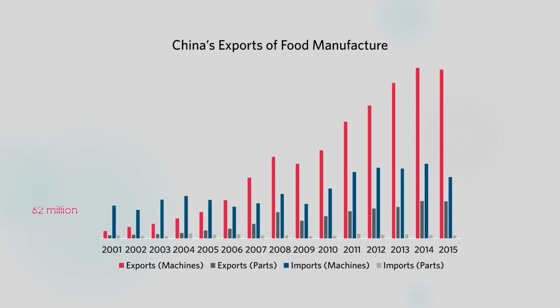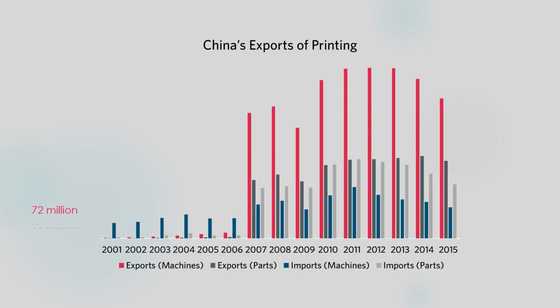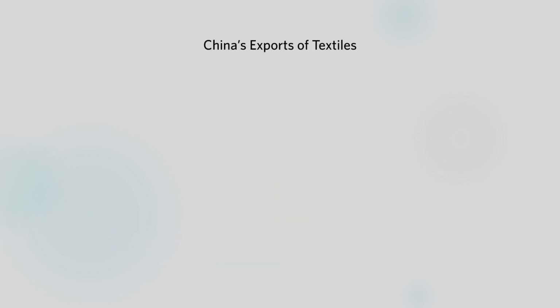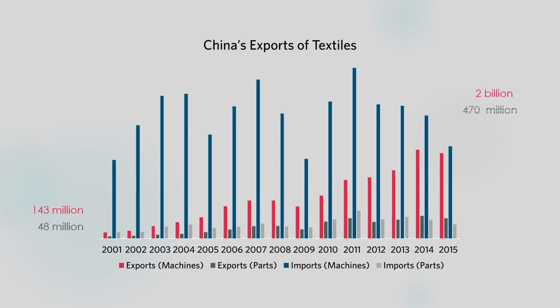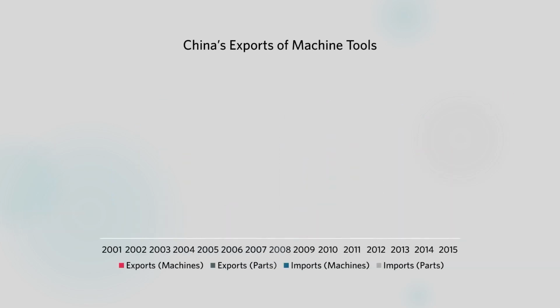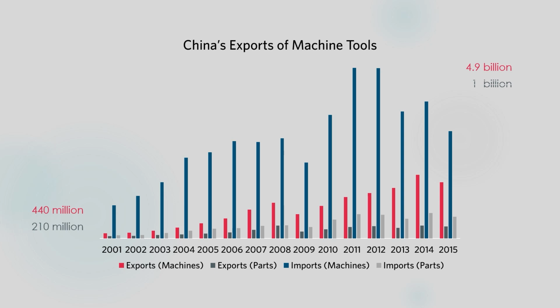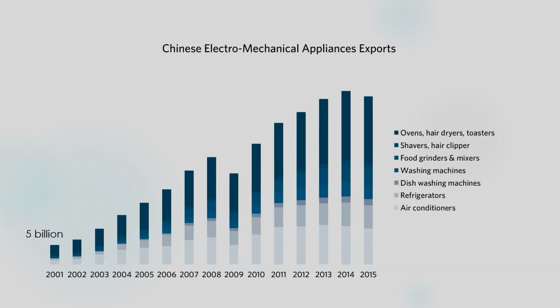Exports of food manufacturing machinery. Exports of printing machinery. Exports of textiles machinery. Exports of machine tools. Exports of electromechanical appliances.